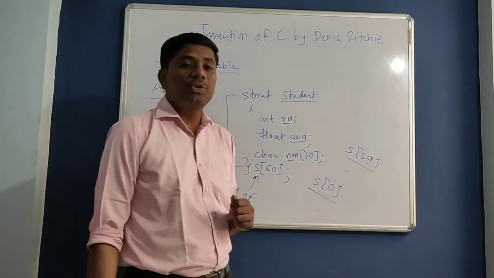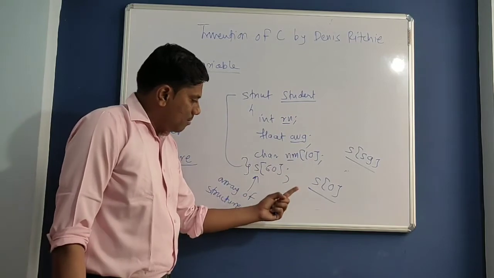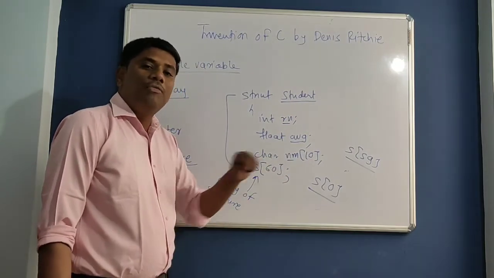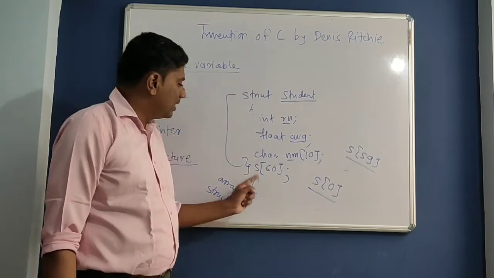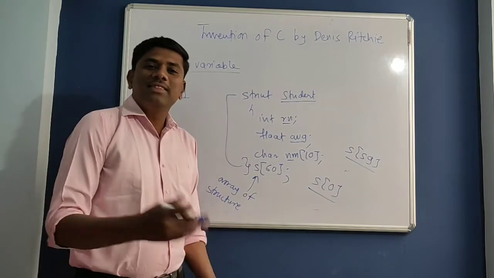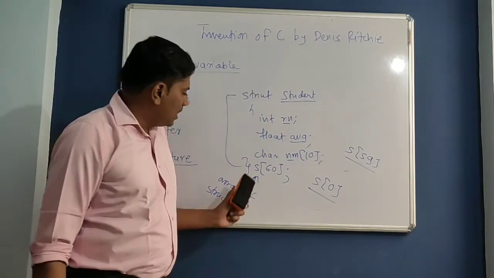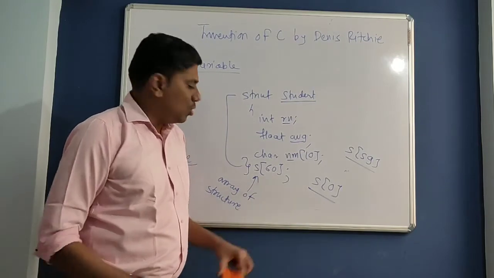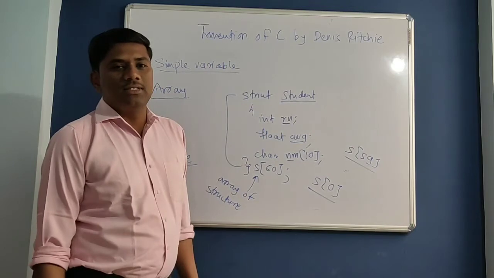Sorry, there is a solution with the help of an array. That is, you can hold multiple student information of different data types by using the array of structure concept. So he invented this concept. But as this is an array, there is a drawback: static memory allocation. So again, memory wastage, or you can't store more than 60 student information in this.